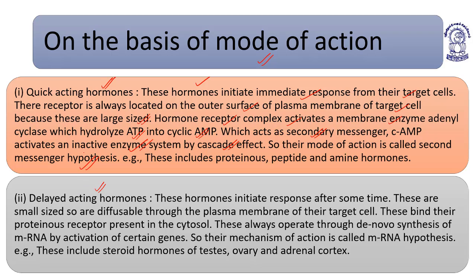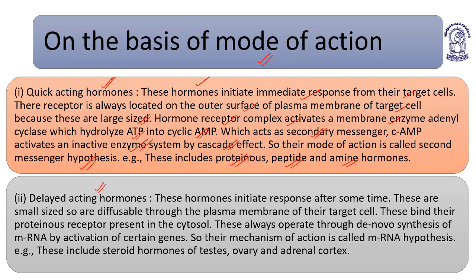So quick acting hormones always follow which type of hypothesis? The second messenger hypothesis. This includes proteinaceous hormones, peptide hormones, and amine hormones. Basically, the hormones which are made up of amino acids, or have an amine group, or have peptide linkage, or are proteinaceous or polypeptidic in nature, are quick acting hormones, and they act on target cells having receptors on the plasma membrane.